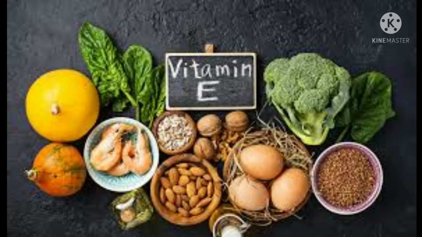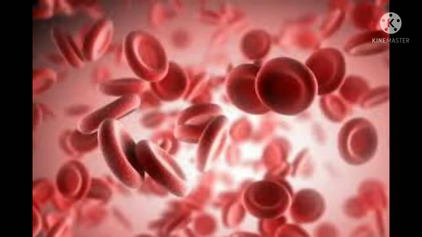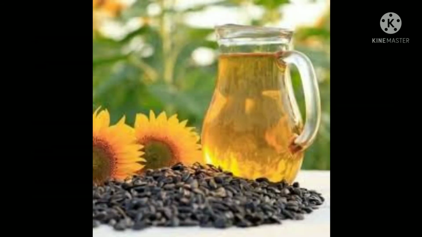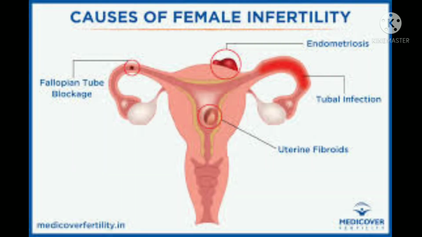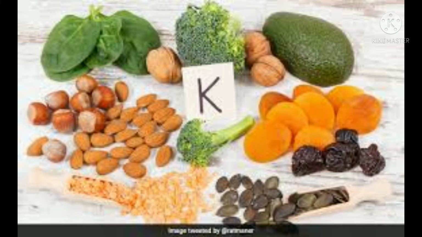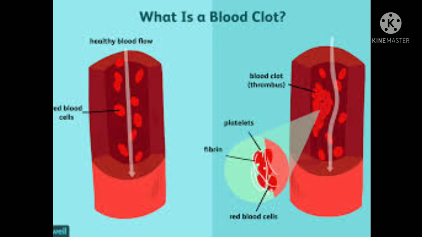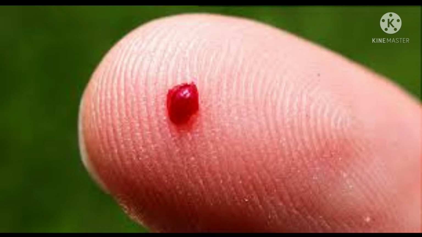Another vitamin E, its functions are health of nerves and blood cells. Its resources are fruits, vegetables, sunflower oil. Deficiency of vitamin E, we get fertility disorders. Another vitamin K, it helps in the clotting of blood when we get wounded. The resources of vitamin K are cabbage, leafy vegetables. Deficiency of vitamin K, we get delay in clotting of blood.